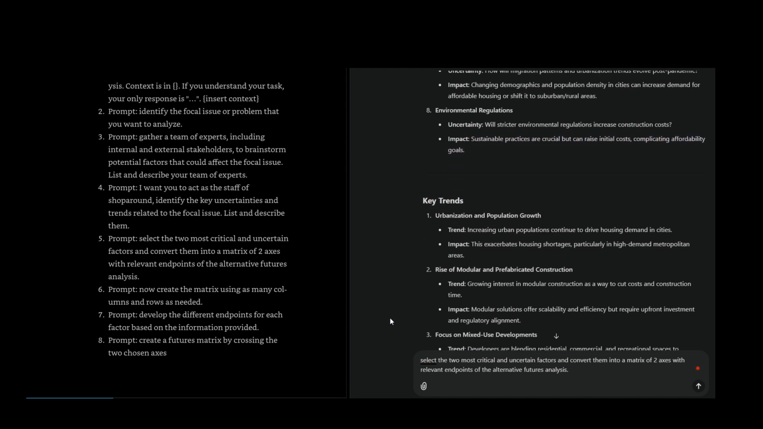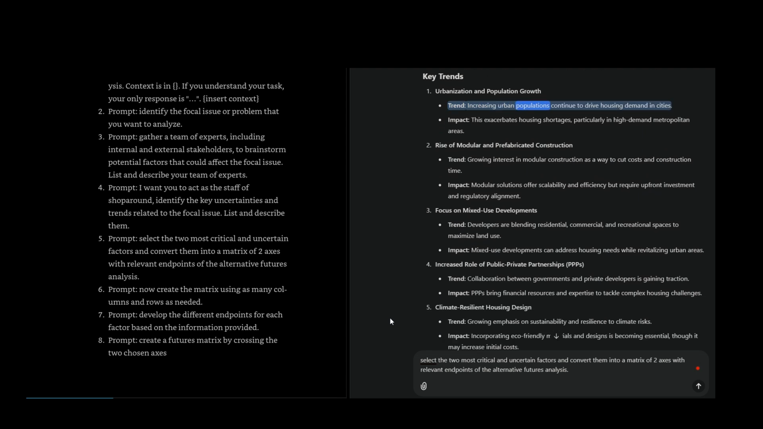Key trends. Urbanization and population growth. Trend: increasing urban populations continue to drive housing demand in cities. Impact: this exacerbates housing shortages, particularly in high-demand metropolitan areas. Rise of modular and prefabricated construction. Trend: growing interest in modular construction as a way to cut costs and construction time. Impact: modular solutions offer scalability and efficiency, but require upfront investment and regulatory alignment.